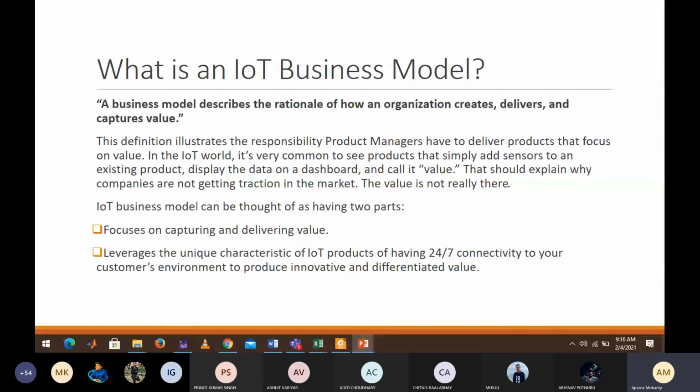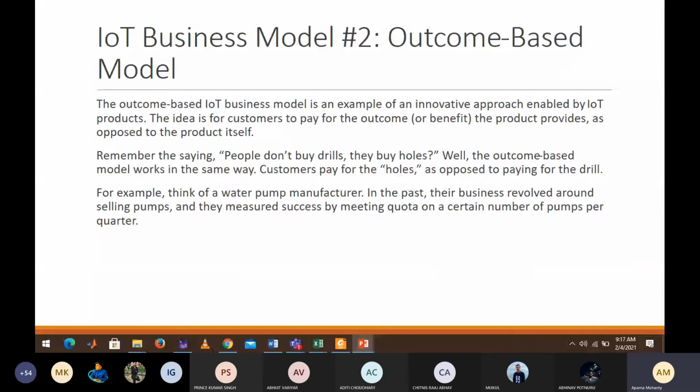So whenever you try to market or manufacture something, always keep in mind that you can go for this outcome based model. What is that model? Suppose some person wants to create a hole in the wall of his home. If you go and sell a drilling machine, he won't be that interested.